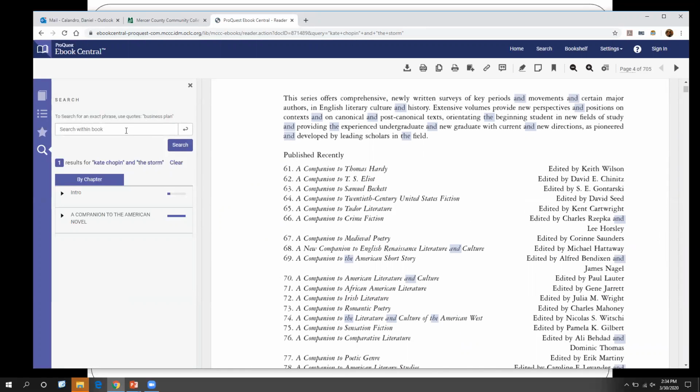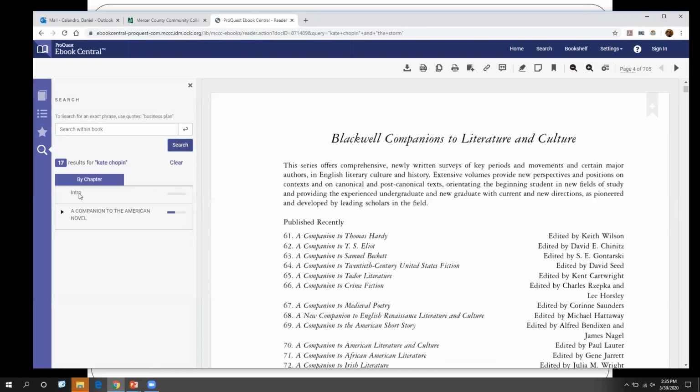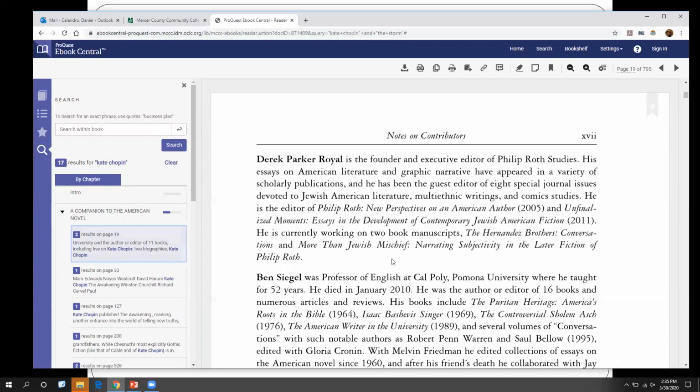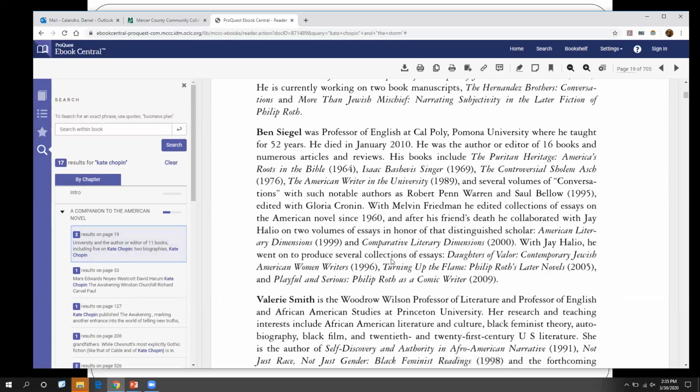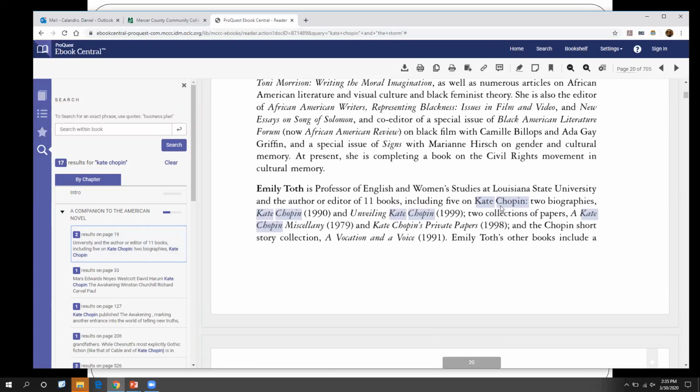So what I can do is click in here, search within book. I'm going to type in our author's name and search. And this is going to search throughout the book, show you where that phrase or keyword term appears in the book. That little arrow next to it, click on that, and it's going to show you where all of your keyword terms appear. So it appears twice on page 19. So look, there it is. Kate Chopin.